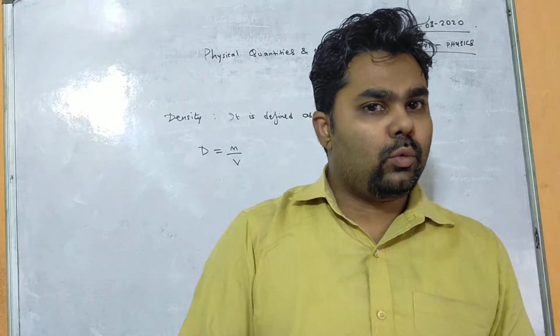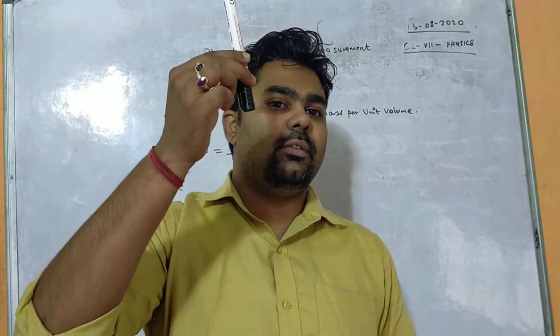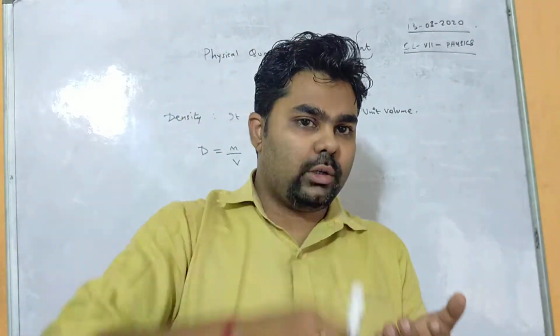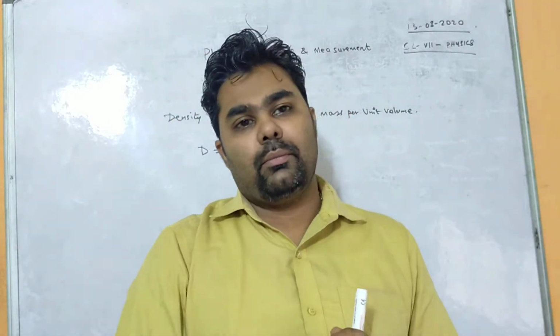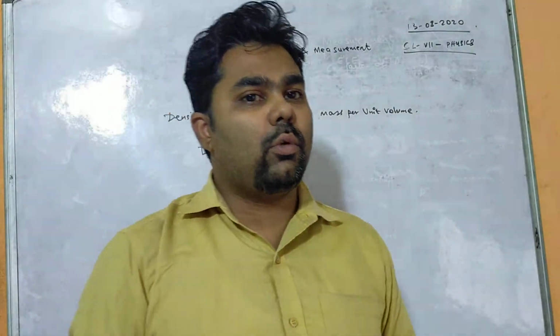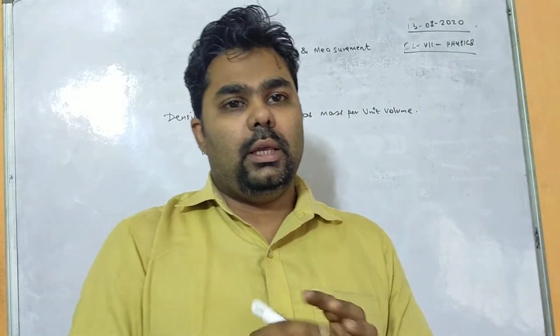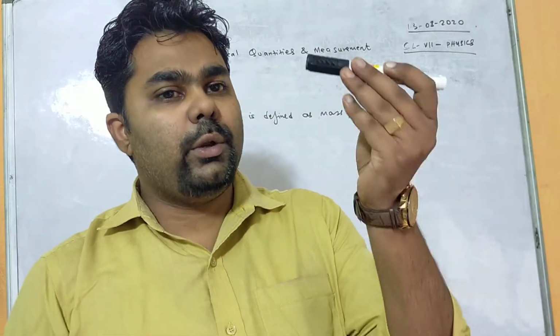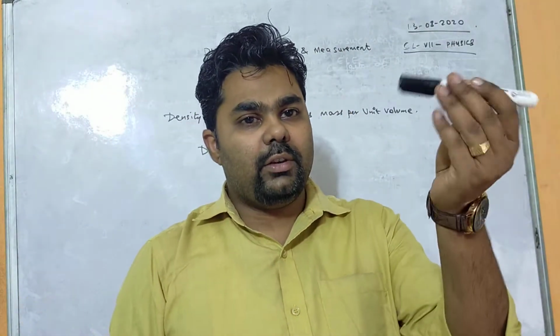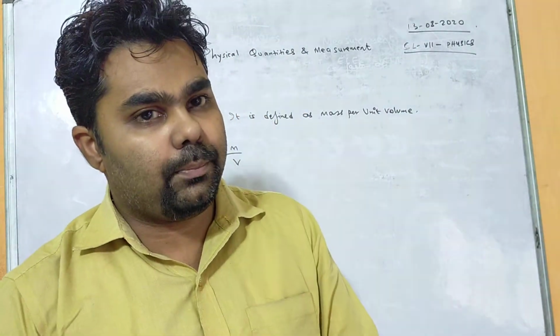It happens when the density of this pen is more than the density of water, then it will go inside. If the density of this pen is less than the density of water, then it will float. So this is the main concept. If the density is more, then it will go inside. If the density is less, then it will float on the top.